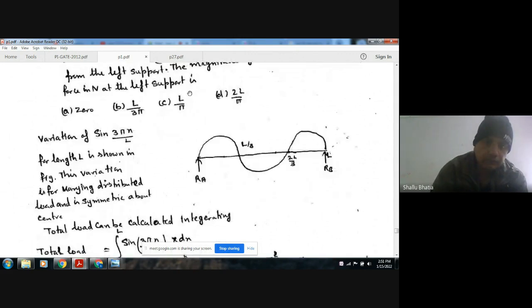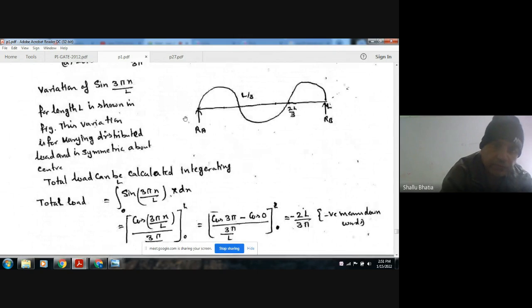So the total load can be determined by just taking a strip of thickness dx, where the load is varying like this, and x is varying from 0 to L, so it is sine 3 pi x by L into dx. Integrating, we have 2L by 3 pi. So this is the total load.